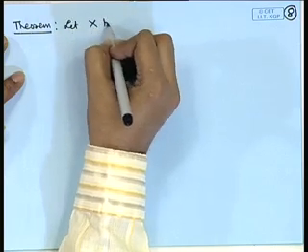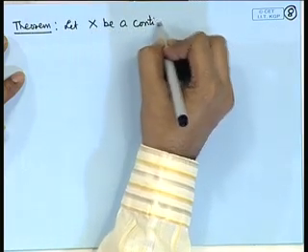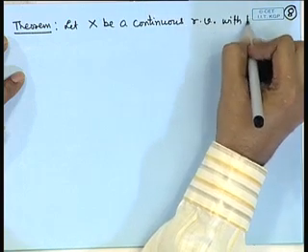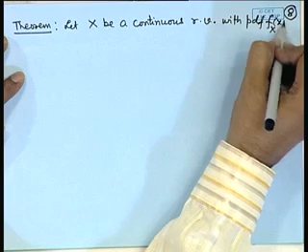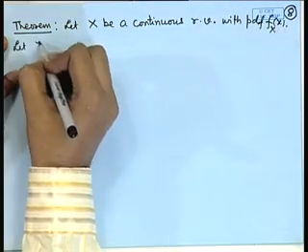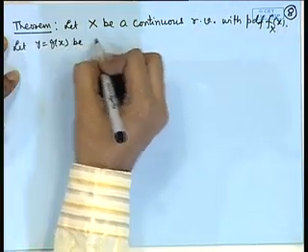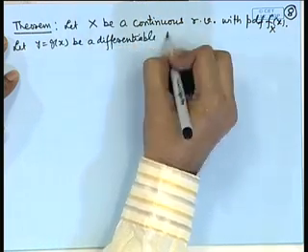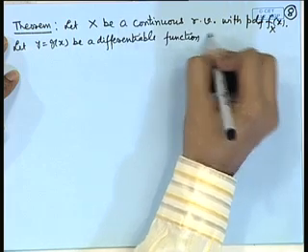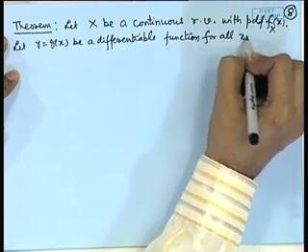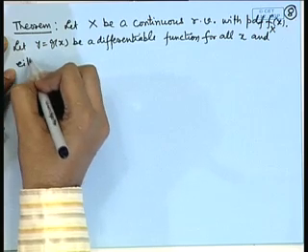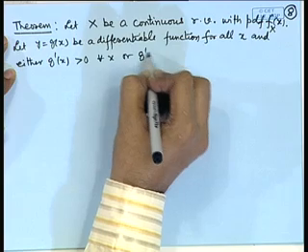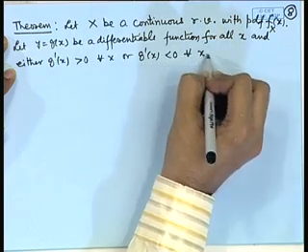Let X be a continuous random variable with probability density function, say f_X. Let Y equal to g(X) be a differentiable function for all x, and either g'(x) is positive for all x or g'(x) is negative for all x.